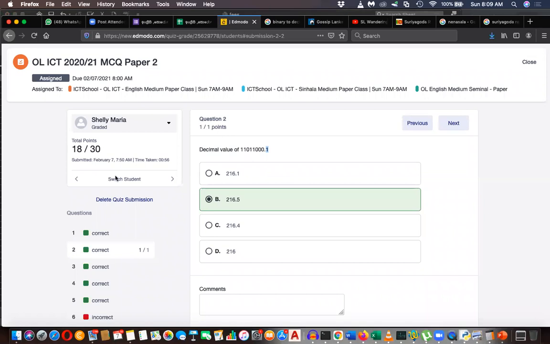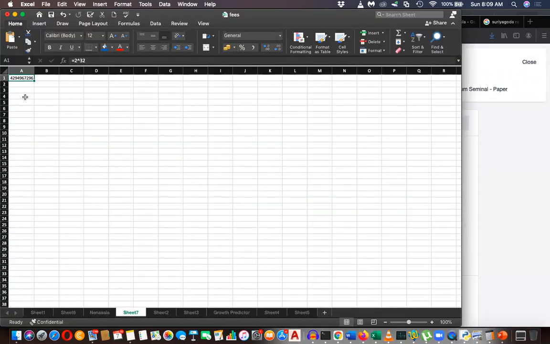Let's go back, and this is the point. How are these calculated basically? It always goes like this, 2 to the power. If you take 2 to the power 3, what is the value? It's 8. If you take 2 to the power 2, these are the powers. Let's write these powers: 2, 2, 2.